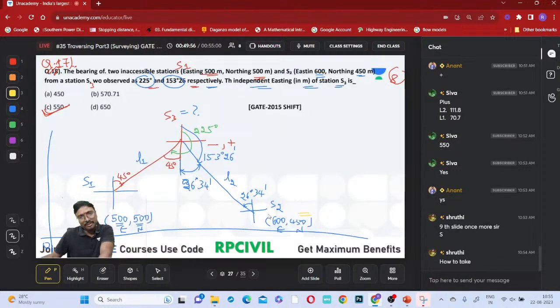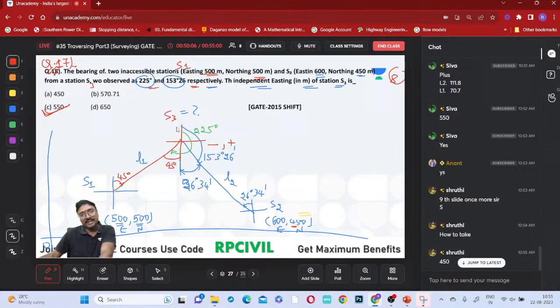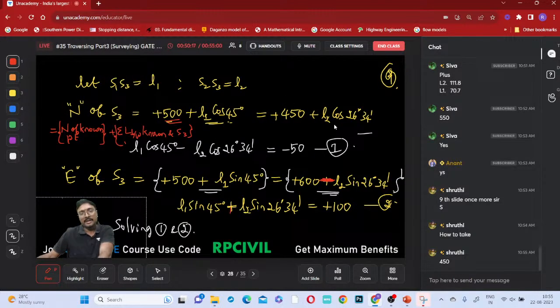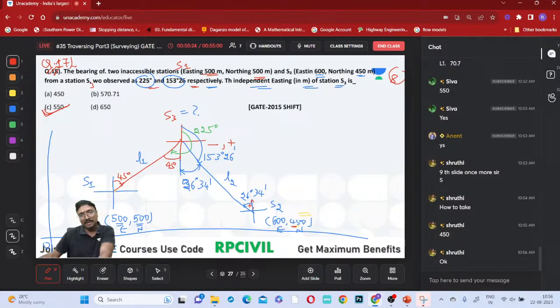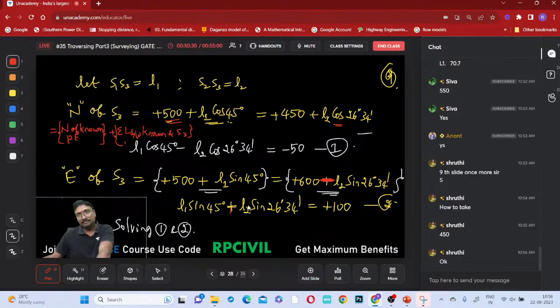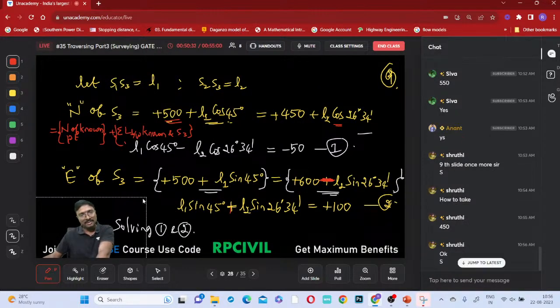Similarly, we can write from S2 also. The total coordinates of S2 are known to us, that is 450 plus the sum of the latitudes between S2 and S3. Only one latitude is there, that is L2 into cos 26.34. Because it is northing, we are taking it as positive, and departure is negative. Got it now?